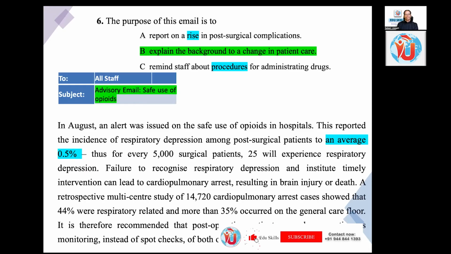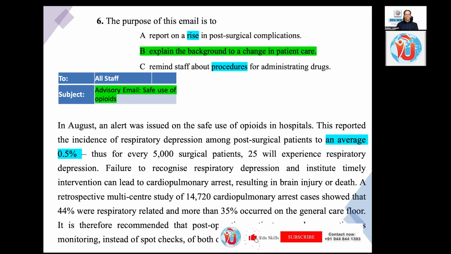The purpose of the email is to answer option A, report on the rise in post-surgical complications. B, explain the background to a change in patient care. C, remind staff about procedures for administering drugs. To all staff, subject: advisory email, safe use of opioids. In August, this is the context.